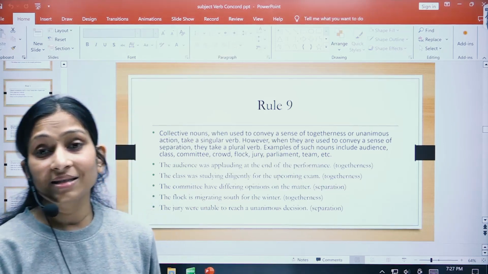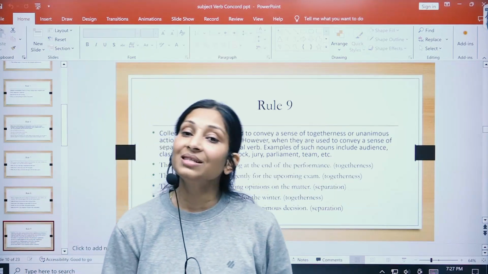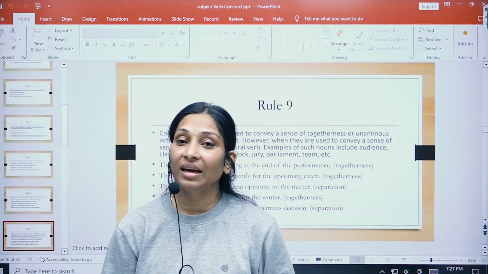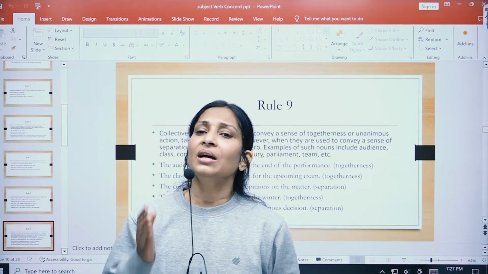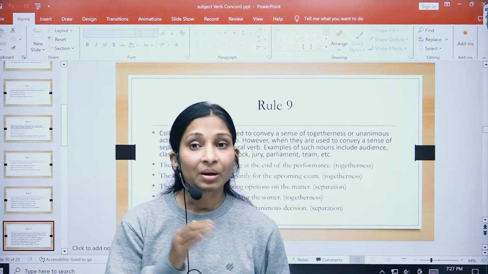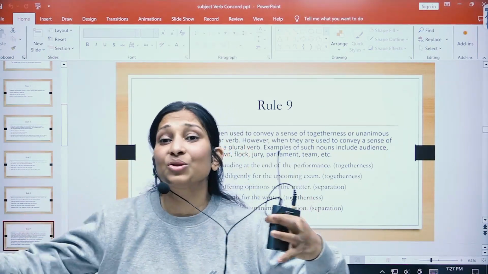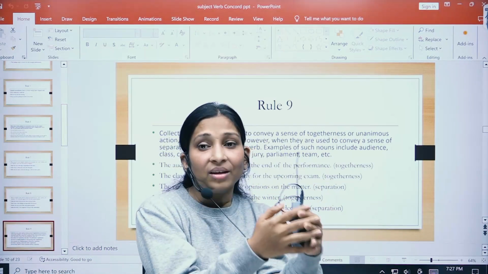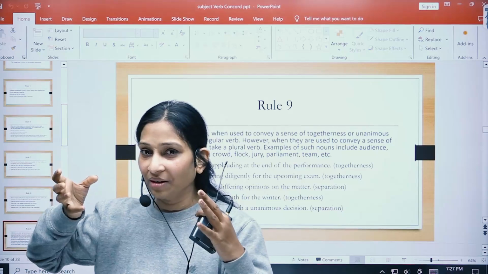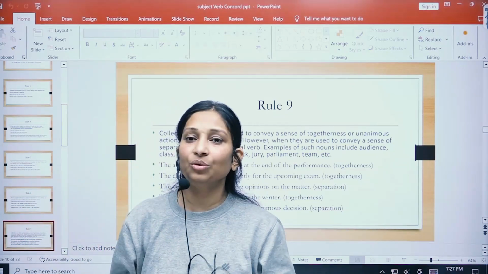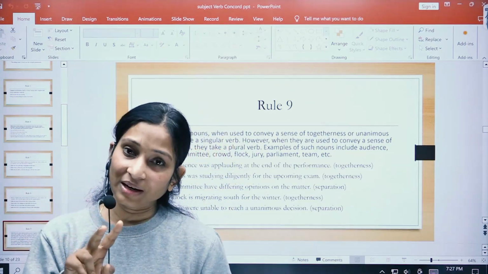So let us understand that. Since childhood, you must have heard one thing, children, that a collective noun always takes a singular verb, and let me tell you, which is highly incorrect. A collective noun can take a singular verb and also a plural verb, right? If the collective noun is portraying togetherness, that the team is working together, singular. But then if the team is not working together and they have differences in opinion, right, in that case you're going to use plural verbs. So a collective noun can take singular verbs as well as plural verbs.